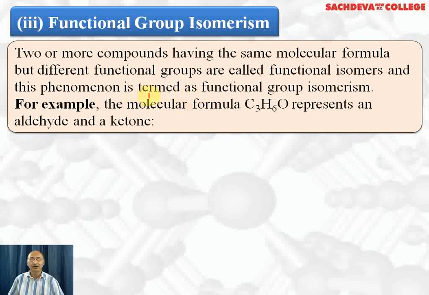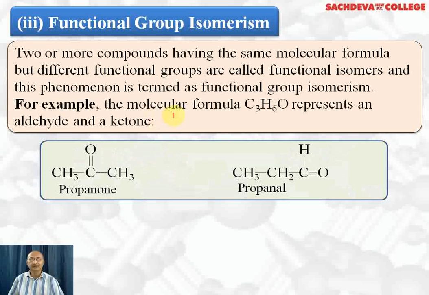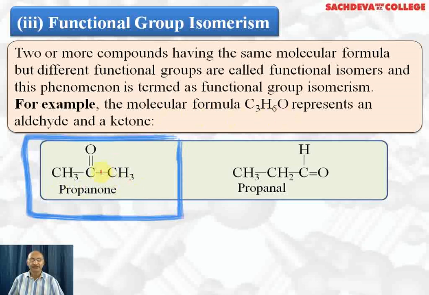For example, alcohols and ethers are functional isomers. Similarly, aldehydes and ketones are functional isomers. Carboxylic acids and esters are functional isomers. So these are some of the examples of the classes of compounds which are functional isomers. So let's take up the functional isomers of C3H6O. This one is CH3, C double bond O, CH3. It is called propanone. Why do we call it propanone? There are three carbon atoms, so we call it propane. One is the suffix for keto group. So this compound has a keto group as a functional group.